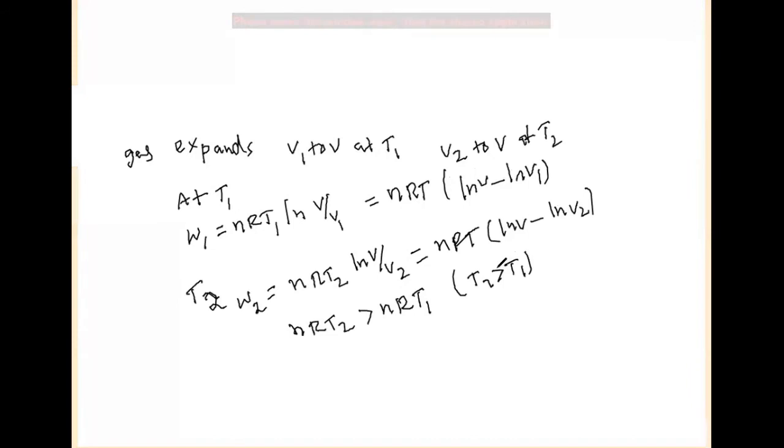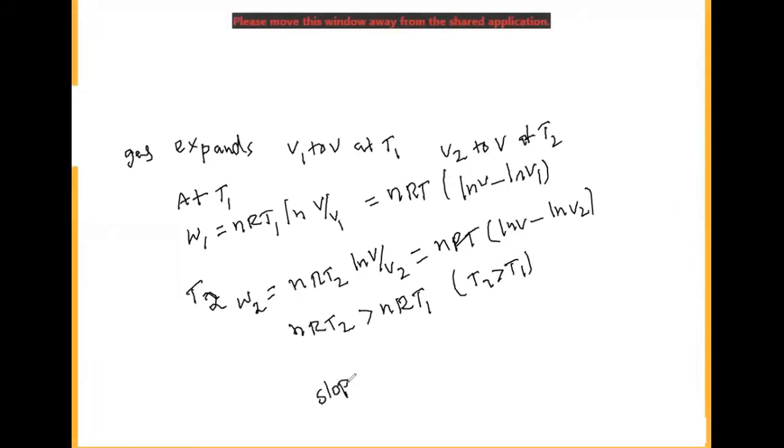When the temperature is higher, automatically we can tell that the slope of W2 will be greater compared to the slope of W1.